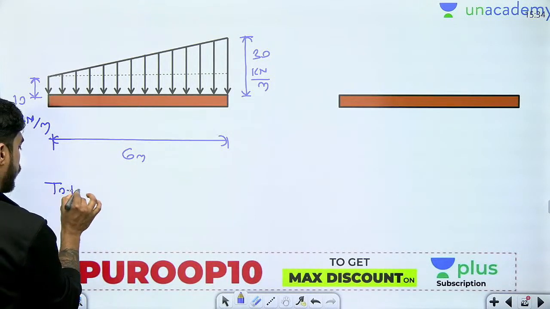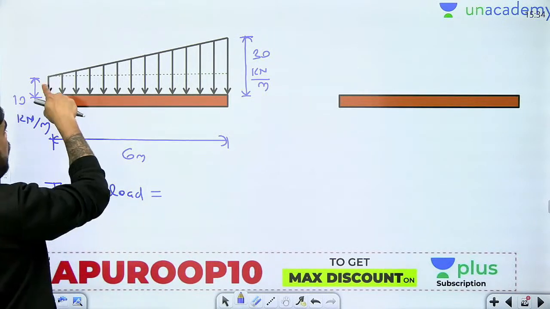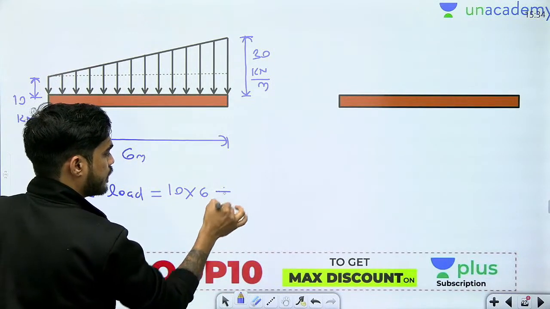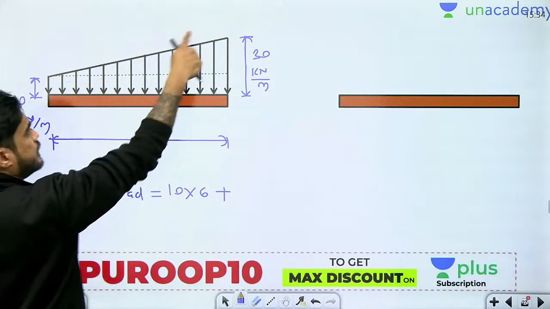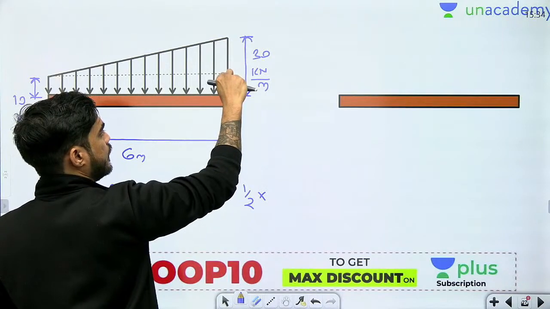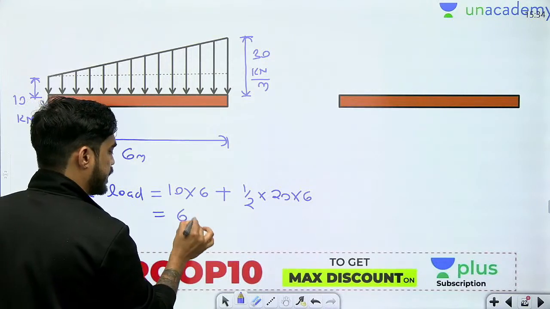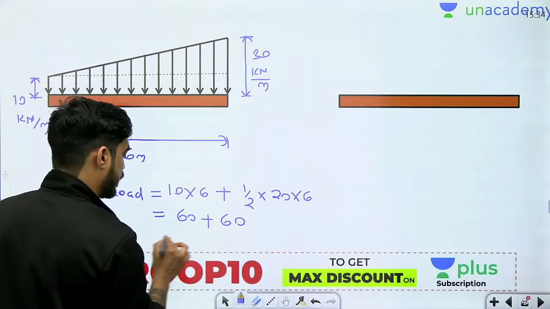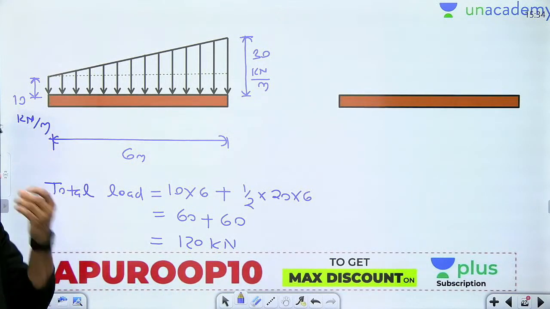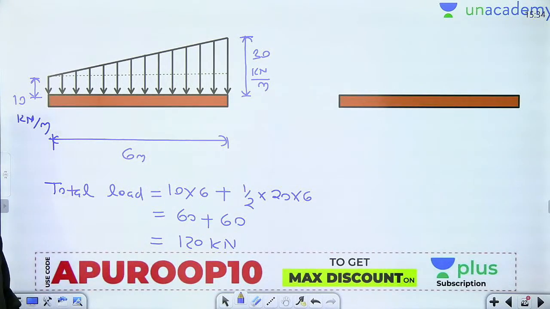So if you want the total load, how will you get it? The area of the rectangle will be 10 into 6. And what will be the area of this triangle? Half into, now what will be this height? If 10 is removed, then the height will become 20. So this will be 60 plus 60, which means 120 kilonewton. Both the loads are 60, so 120 kilonewton.